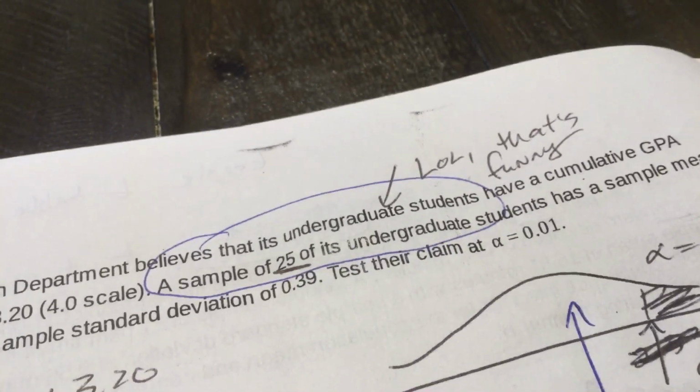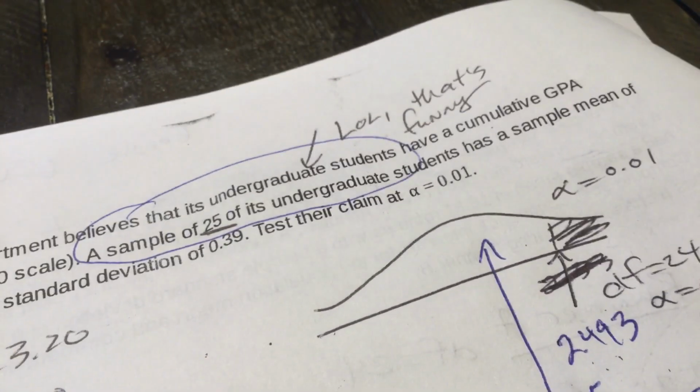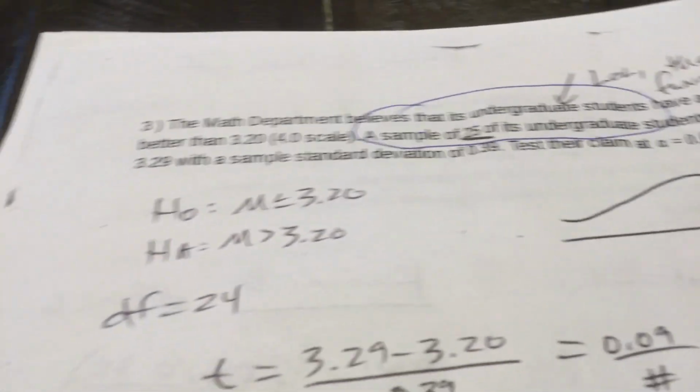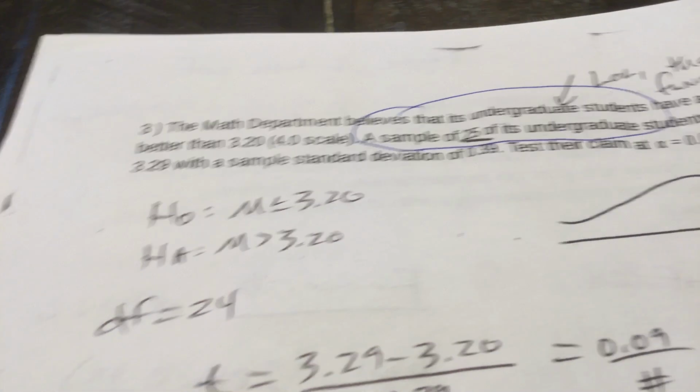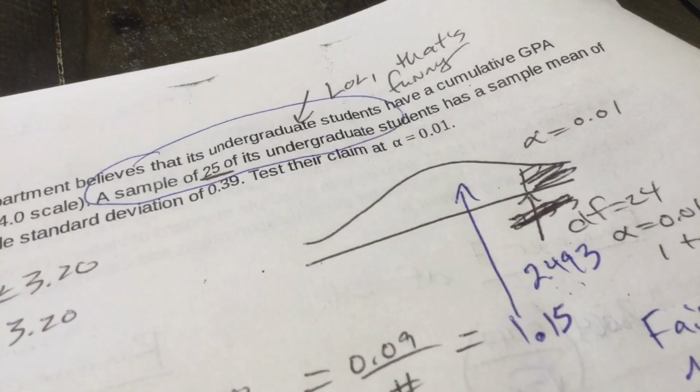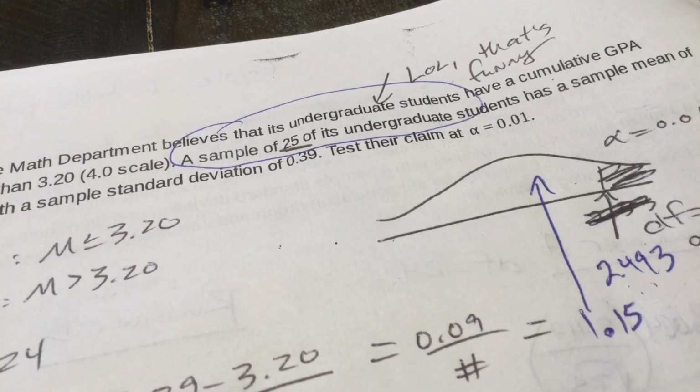I don't know, this printed a little odd there. The math department believes that its undergraduates have a cumulative GPA better than 3.20 on a 4.0 scale. A sample of 25 of its undergraduate students has a sample mean of that. So they do have a better GPA than that, but is it a statistically significant enough result? Standard deviation of that. Test their claim. That's a big standard deviation in terms of GPA.